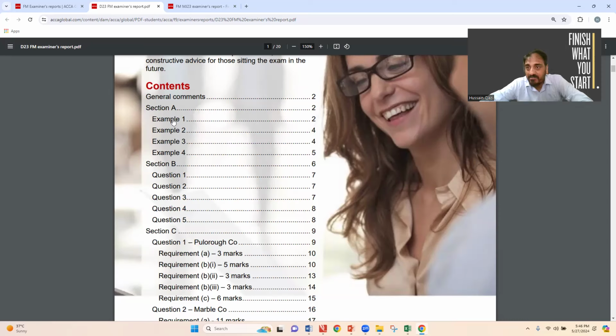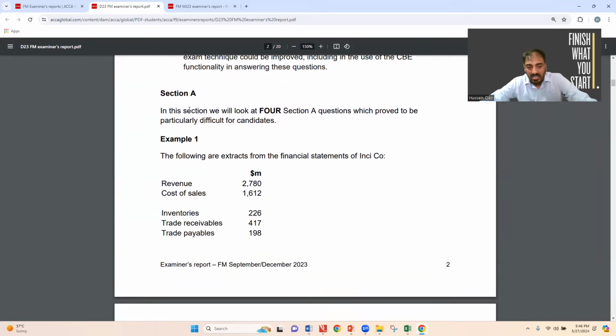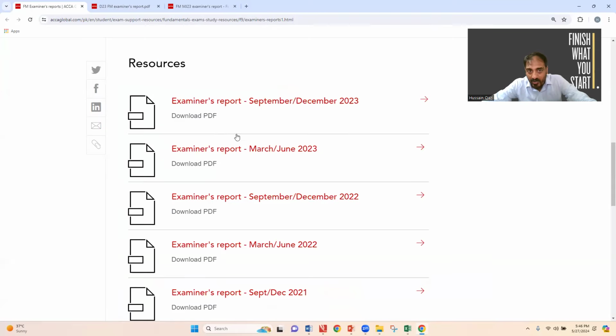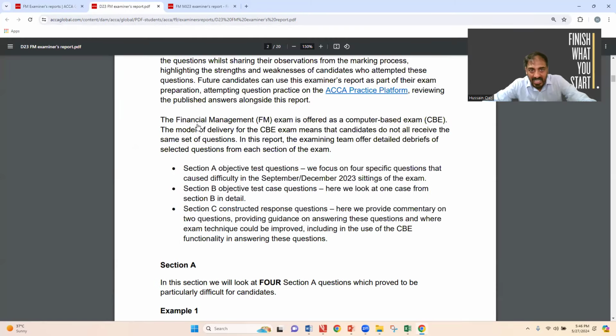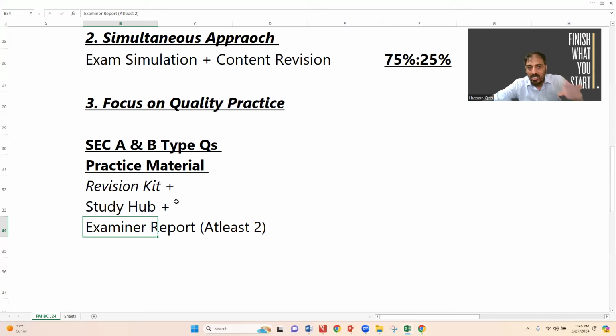The examiner report includes Section A, 4 questions, and Section B, 1 question. I'm talking right now about Sections A and B, not C. At least 2 examiner report questions for all questions, that is Section A, 4 questions, Section B, 1 case study. At least 2 examiner report questions you have to practice. So these are the materials you need to cover.